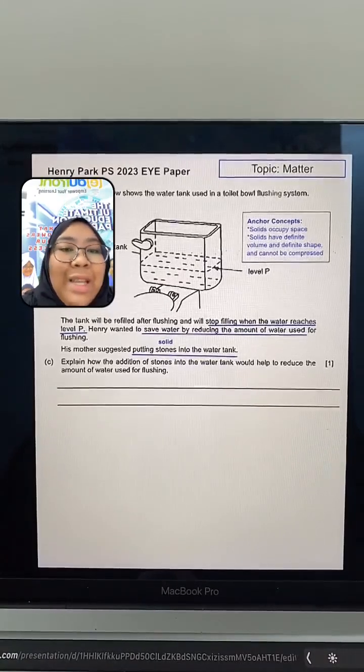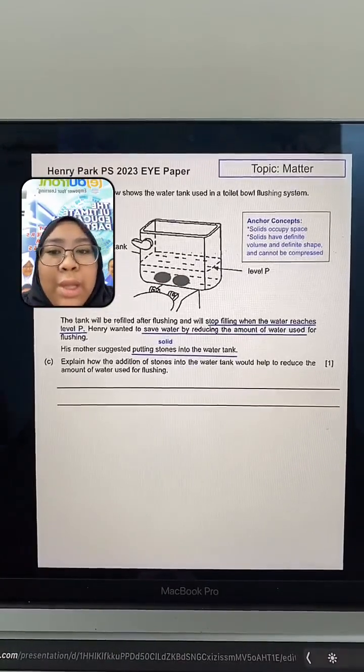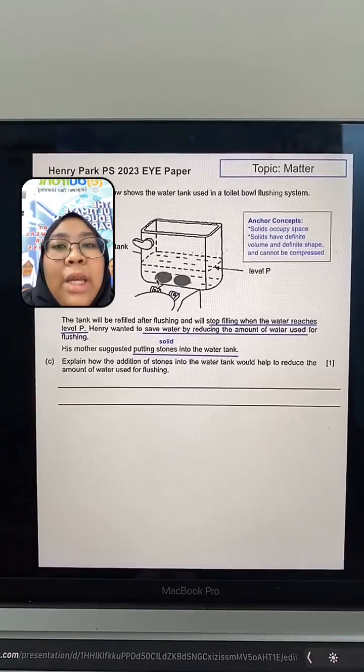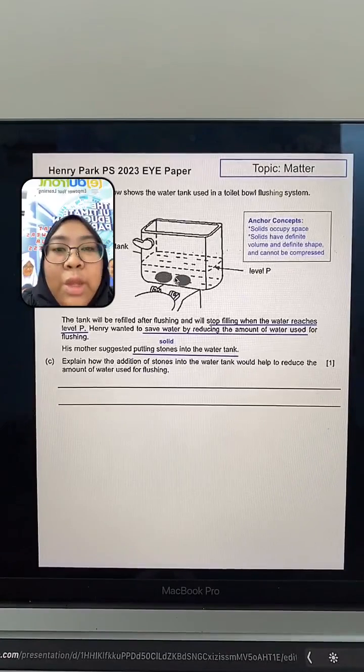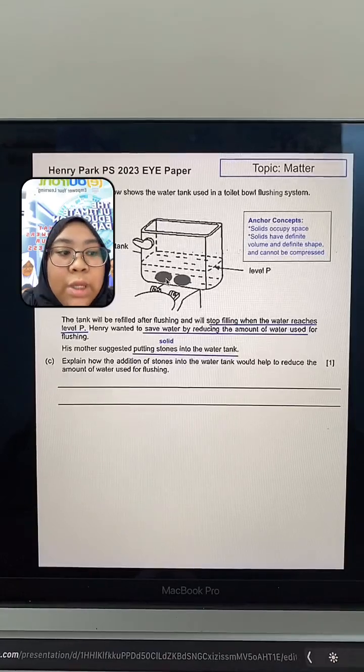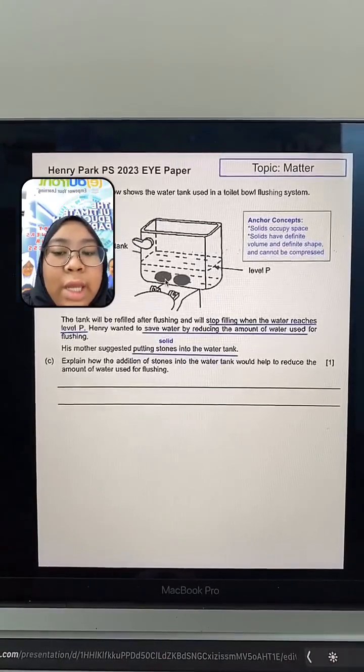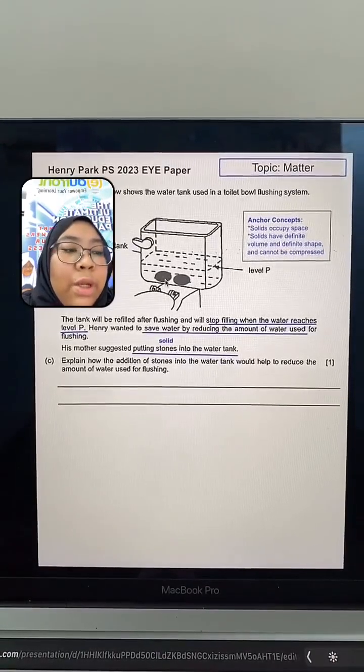So his mother suggested to put stones into the water tank. When you put stones into the water tank, originally there is supposed to be water here, correct or not? Originally there was supposed to be water here, and then it is replaced by the stone. The space that was previously occupied by the water has now been occupied by the stone.